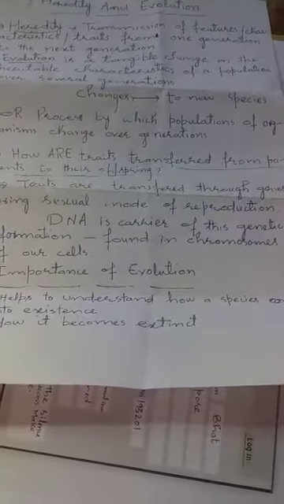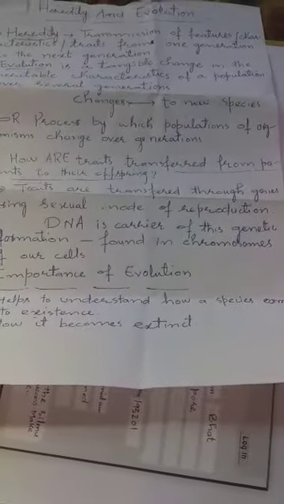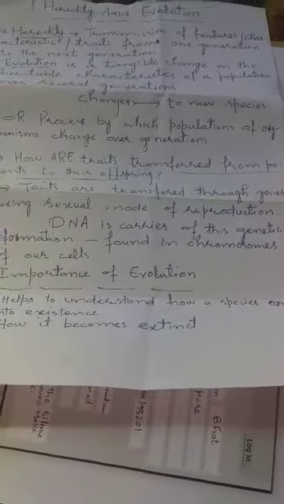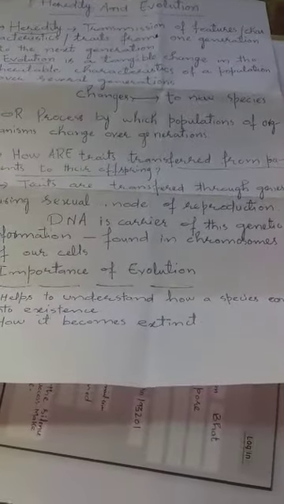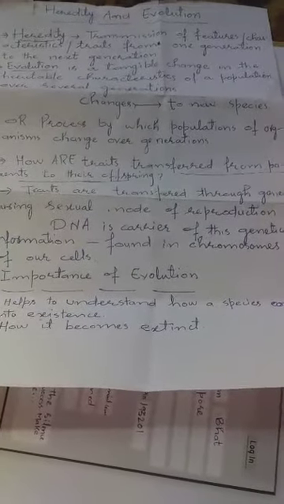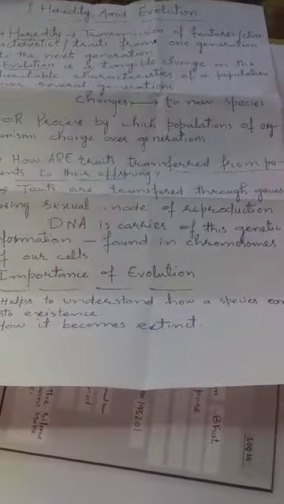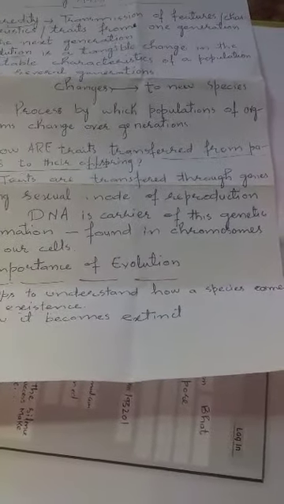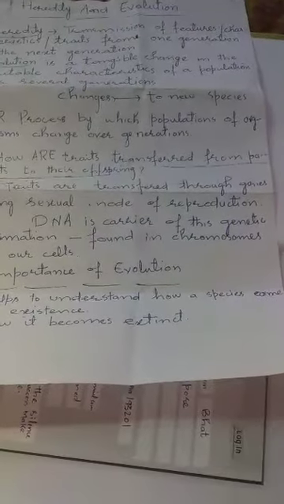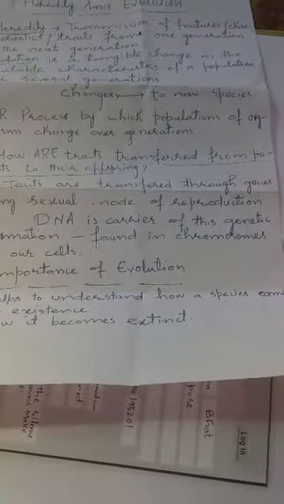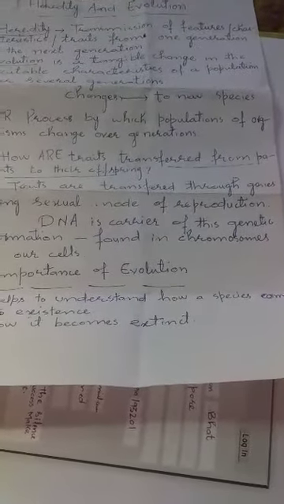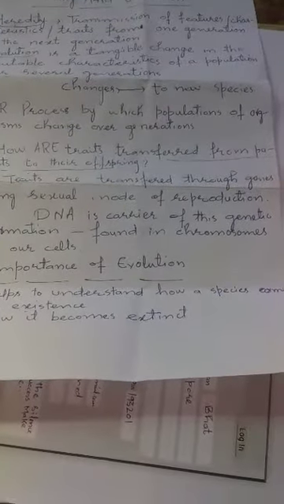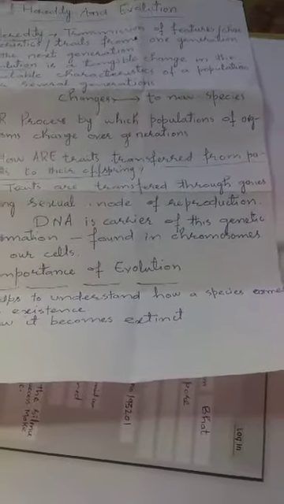When parents reproduce, their traits are transferred through genes, and by nature their traits are transferred to their offspring.